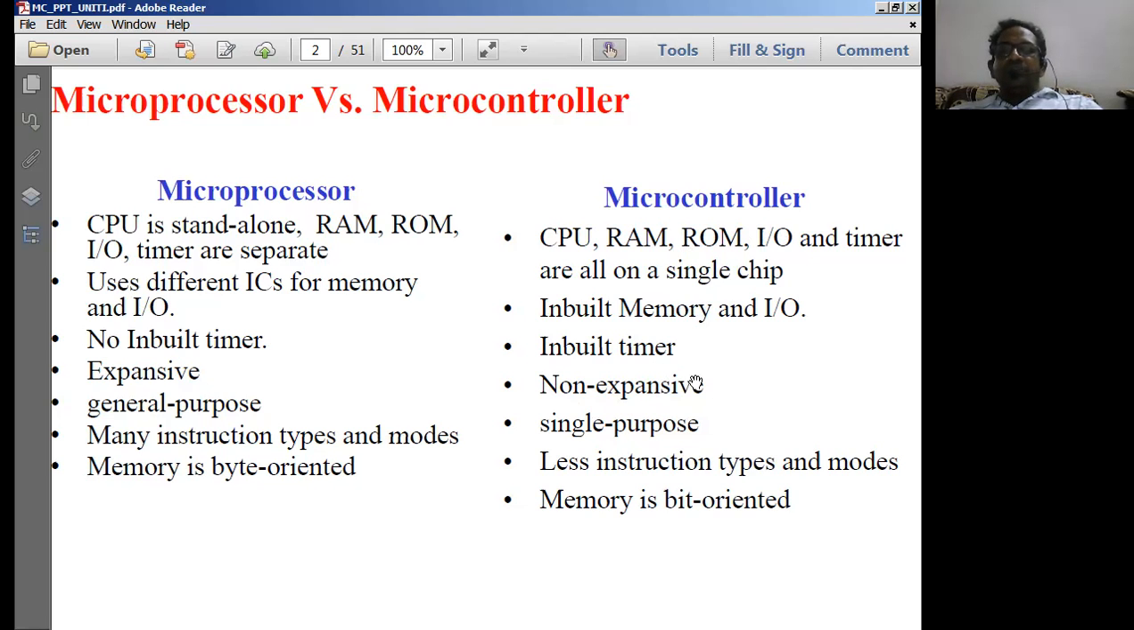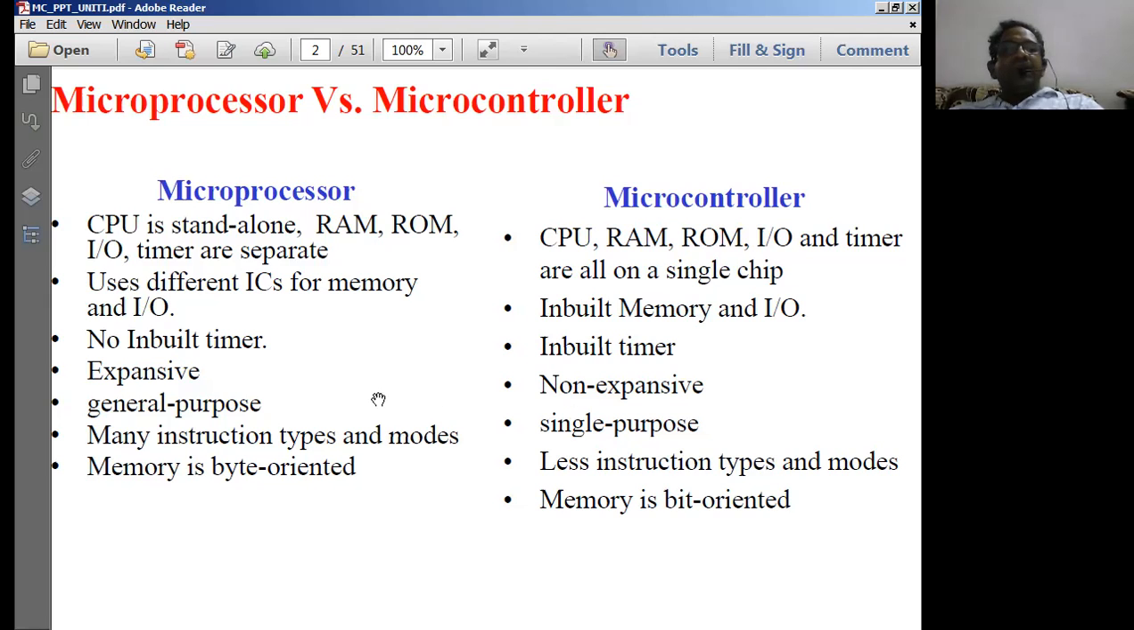What is the meaning of this non-expansive? As I was telling you, the microcontroller is normally designed to perform a specific task. Once you design an application using a microcontroller, that particular design is used only for that particular application. It is something like once you design a printer using a microcontroller, that system is going to be used only as a printer, but not as a scanner or some other device.